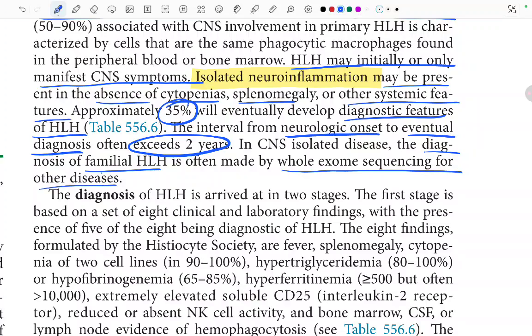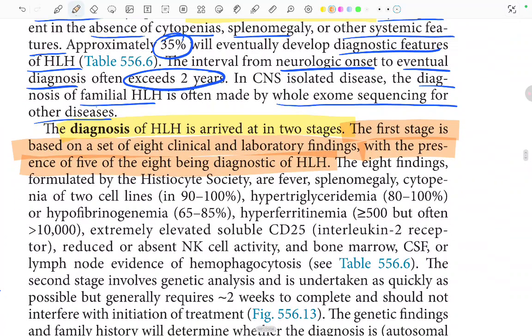The diagnosis of HLH is arrived at in 2 stages. The first stage is based on a set of 8 clinical and laboratory findings, with the presence of 5 of the 8 being diagnostic of HLH.